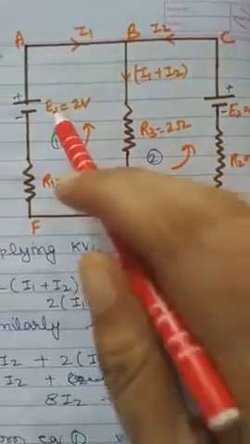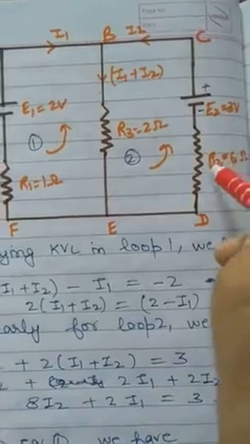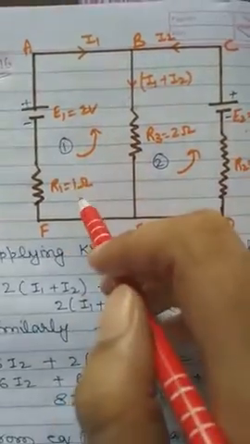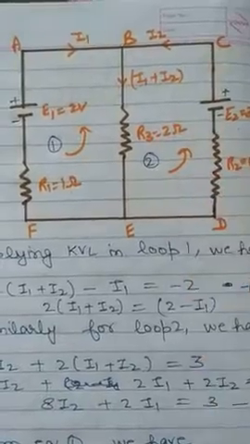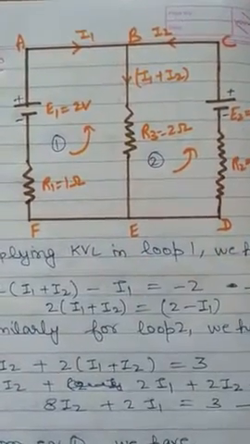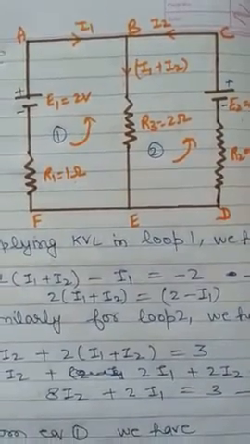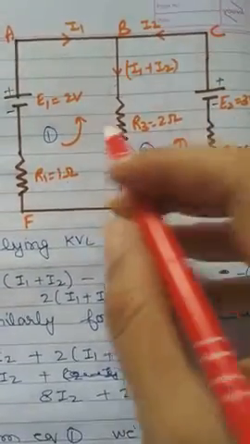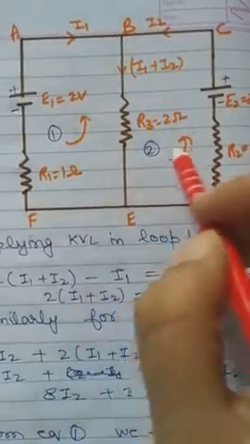Clear? Now this EMF is given as 2 volt, and this EMF is given as 3 volt. Here the resistance is given as 6 ohm, here it is given as 1 ohm, and this is given as 2 ohm. R3 is given as 2 ohm, and we have to apply KVL to find the values of I1 and I2. So I have chosen a direction, again anti-clockwise. You can see that in both loops I have chosen the same direction.